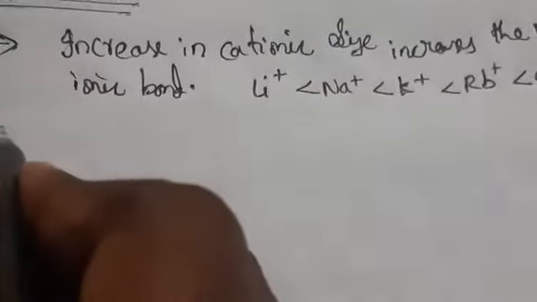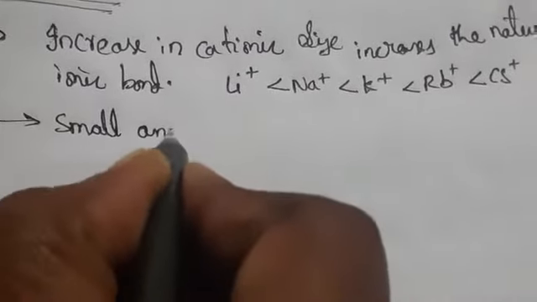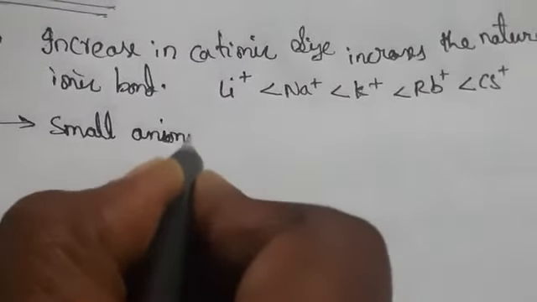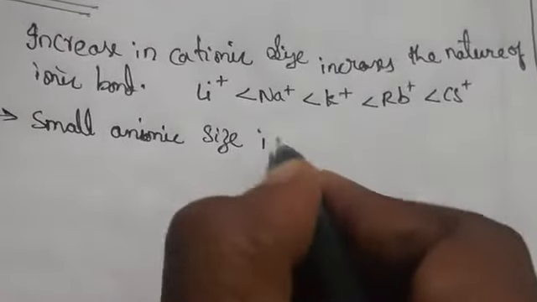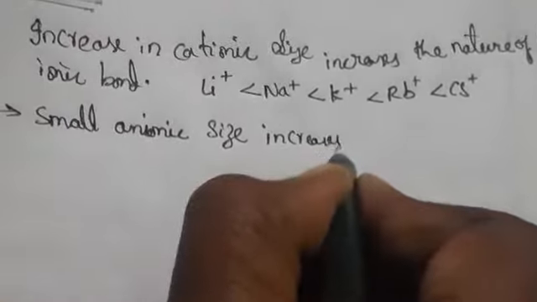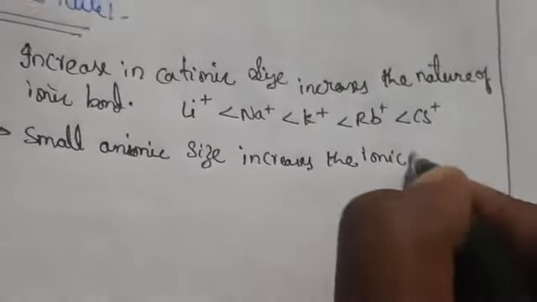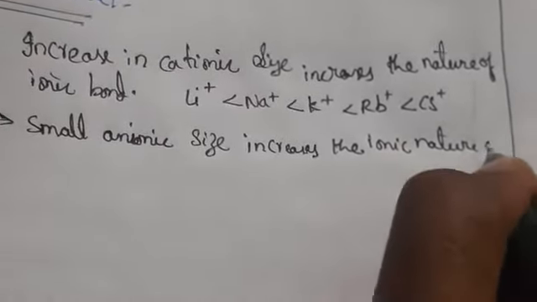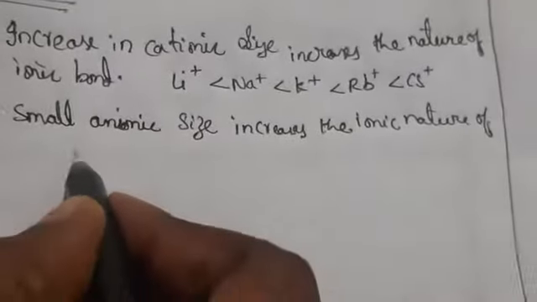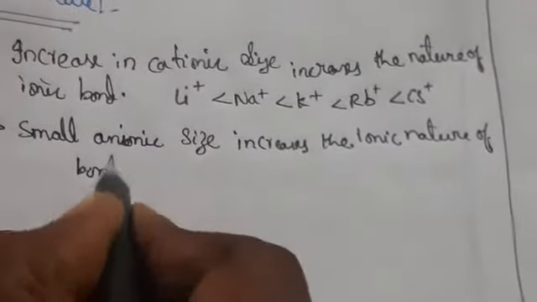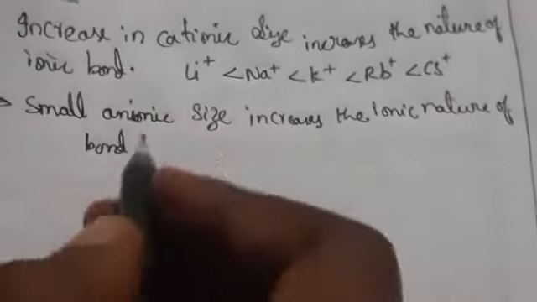Next one, small anionic size, which means negative charge. If you are taking small anionic size, the ionic nature of the bond also increases. So if anionic size is small, it increases the ionic nature of the bond.